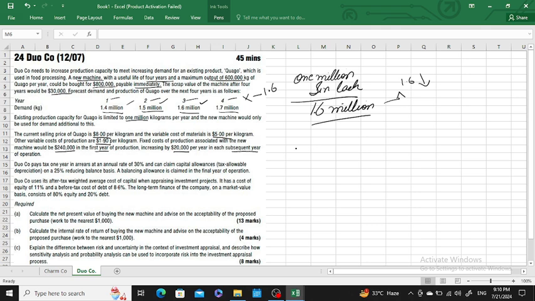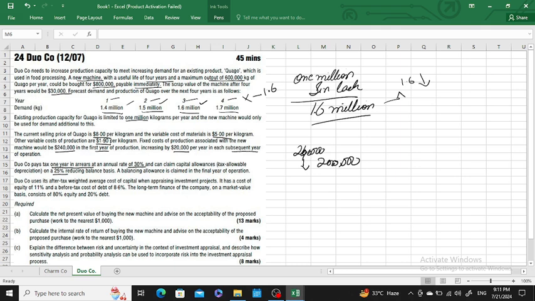Okay, sir. Then moving forward, Doe Company pays tax 1 year in arrears. It means that it pays tax after 1 year of earning the operating profit at an annual rate of 30%. It can claim a capital allowance at the rate of 25% reducing balance method. Sir, as we knew earlier, it can get a tax benefit at the rate of 25% using a reducing balance method. So we have to make a capital allowance schedule and calculate the tax benefit for each of the 4 years.